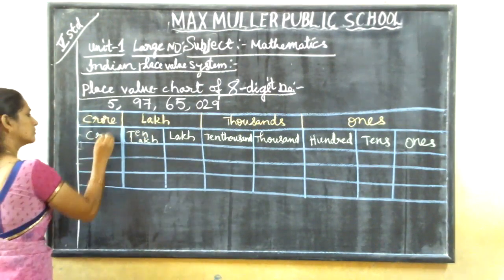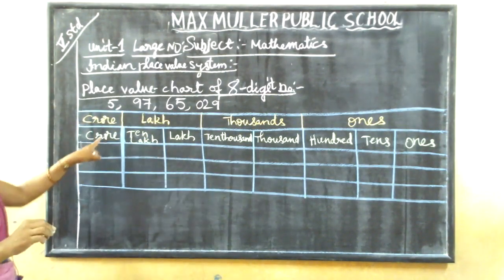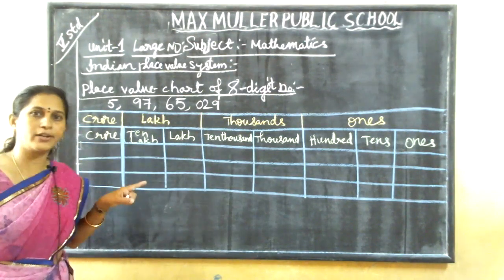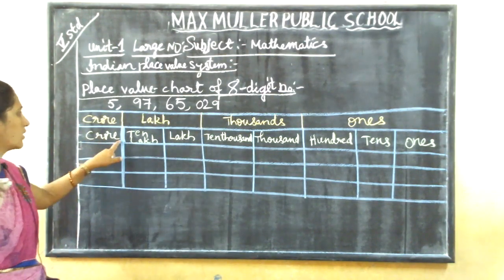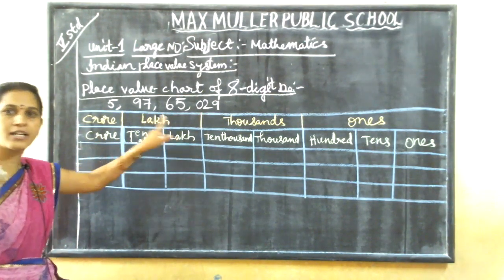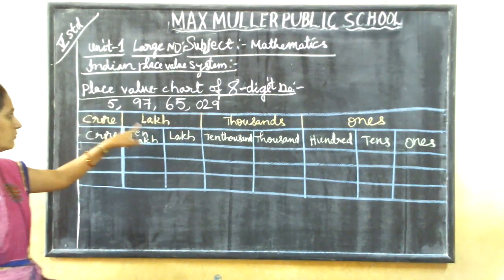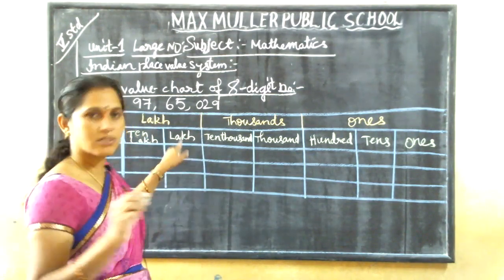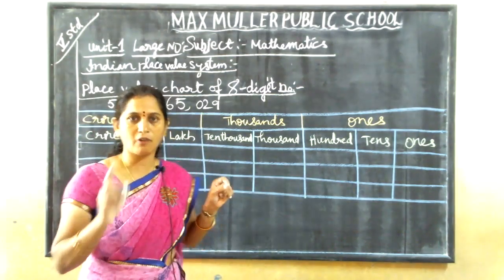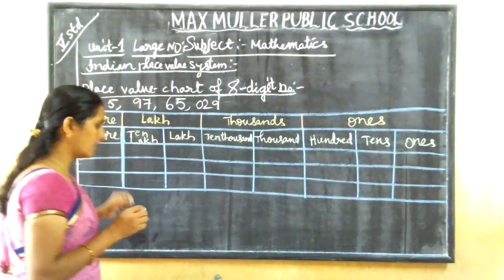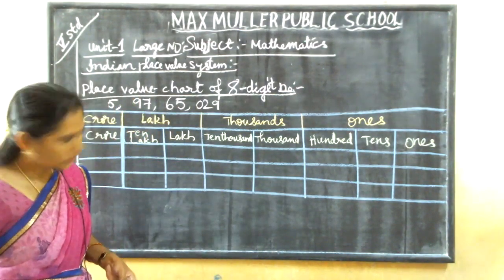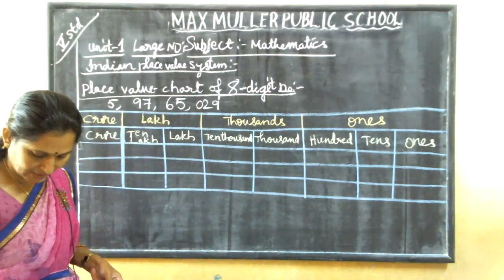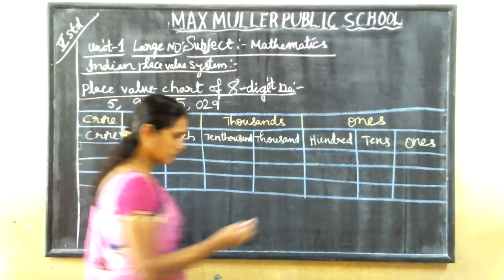Crore, spelling C-R-O-R-E, crore, not C-O-R-E, core. L-A-K-H, lakh. Spellings are very, very important. Even with one spelling mistake in your otherwise correct answer, half a mark will be cut. So for that reason, you have to write the spelling properly.